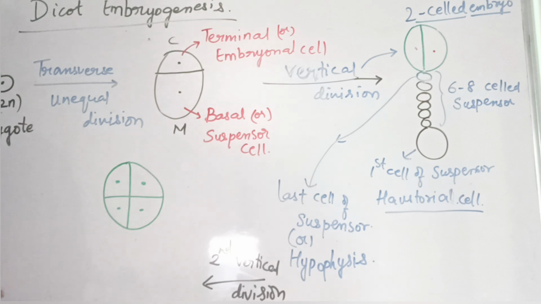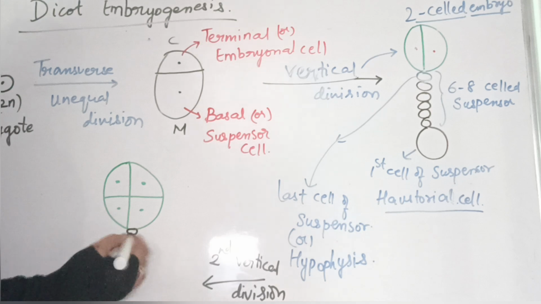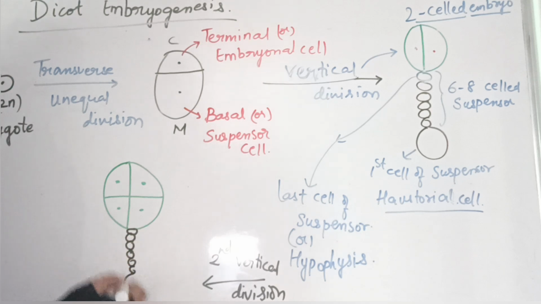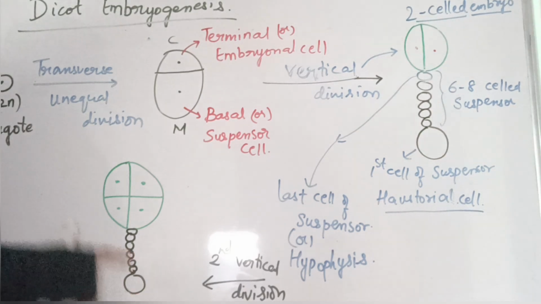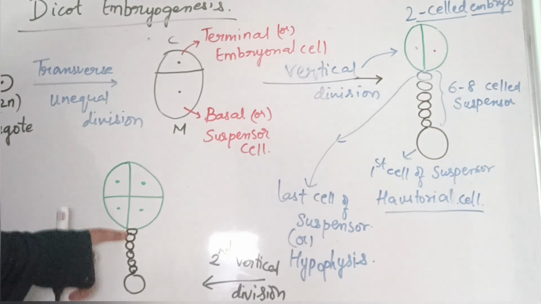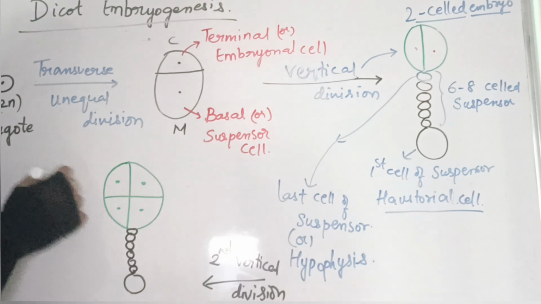Forming the 4 cells. The rest are all the basal cells, 1, 2, 3, 4, 5, 6, and then the haustorial cell, that is the basal. These are all the suspensor cells, where this is the first cell and this is the last cell. Clear? At this stage we are calling it the 4-celled embryo stage.